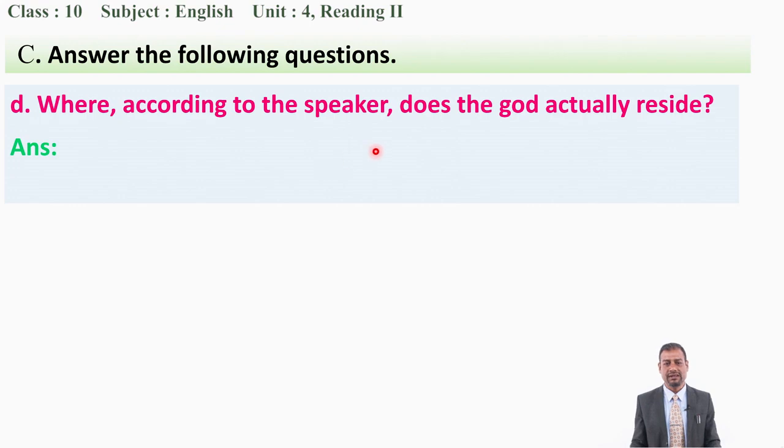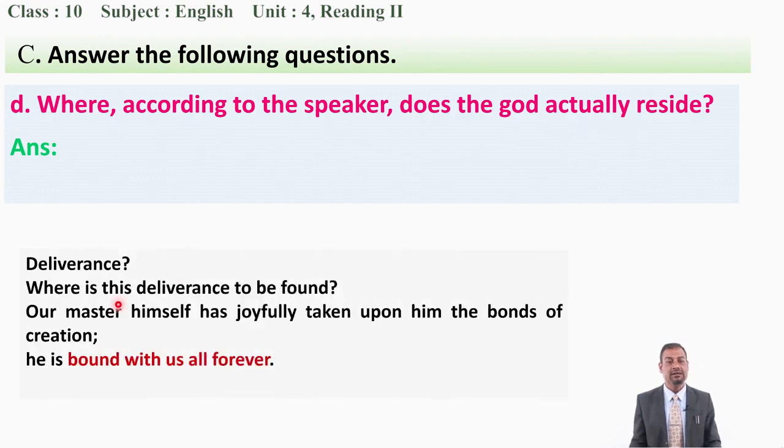Where, according to the speaker, does the God actually reside? It means that where does the God, let's say, live or stay? So you can find its answer here. Now read it once again. Deliverance. Where is this deliverance to be found? Our Master himself has joyfully taken upon him the bonds of creation. He is bound with us all forever. Okay? So you can see these highlighted words, and from this stanza you have to write down answer. Okay? For this question, where according to the speaker does the God actually reside? Is it clear to you?